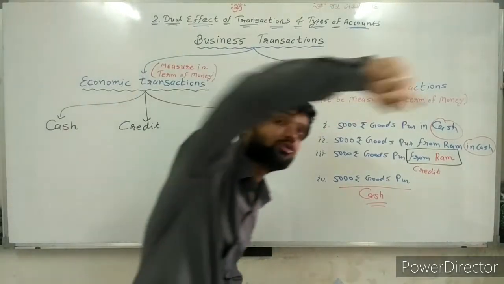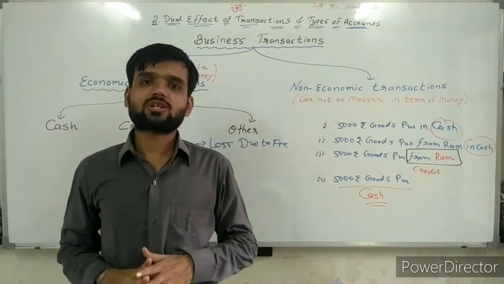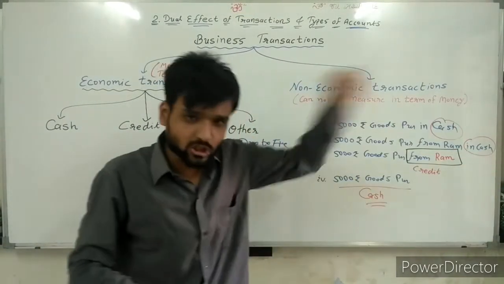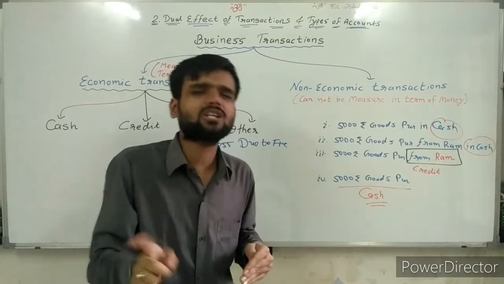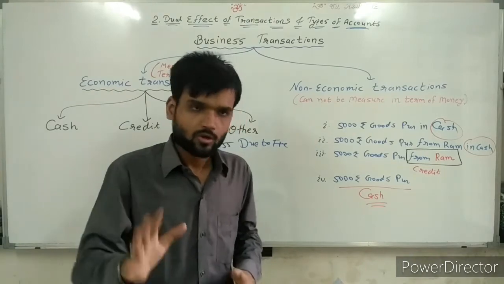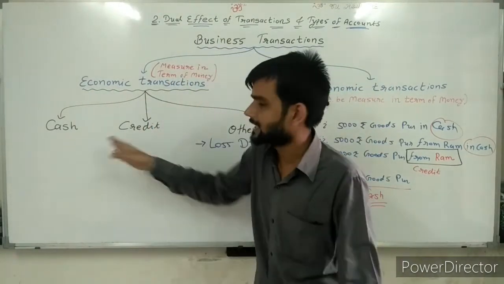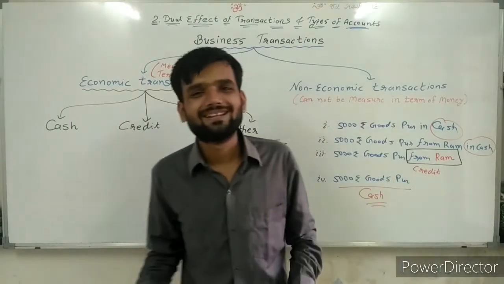If I am supplying goods as per the order, then it becomes an economic transaction. But if I am only getting the order, at that time it is not an economic transaction. Simple. So no need to think about cash, credit or other.